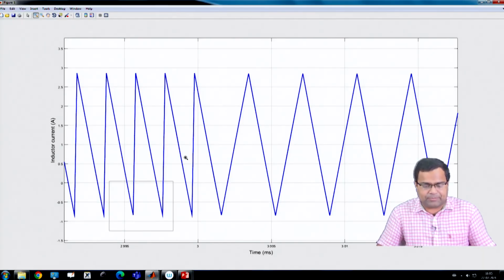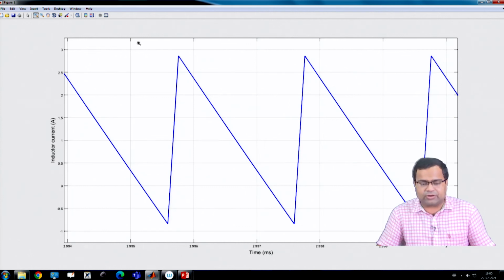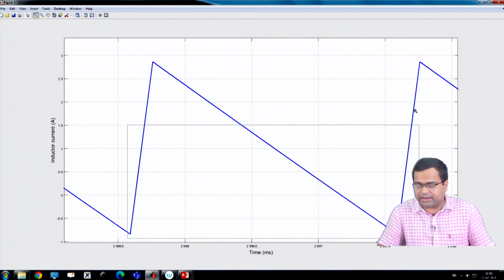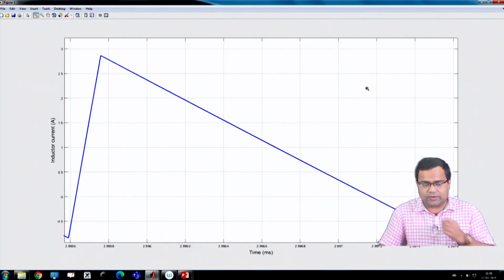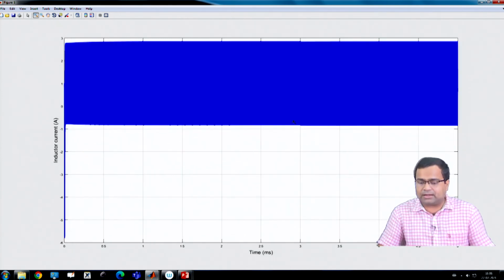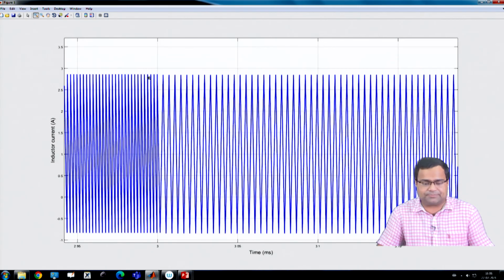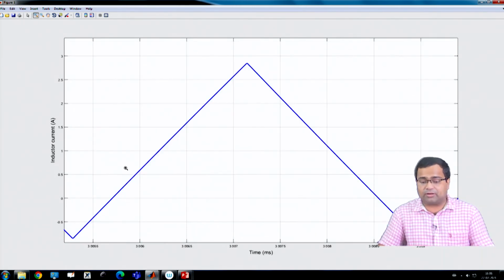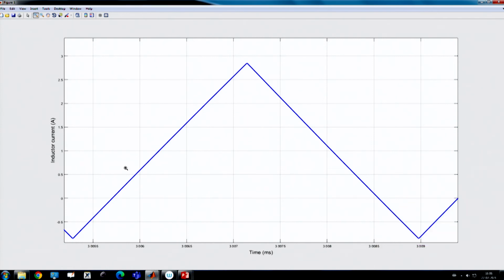So, you can see before the transient, this is the waveform where your duty ratio is pretty low. The on time compared to the total time is low, because if I take the cycle from here to here, it is a very low duty ratio. But after the transient, the on time is pretty large compared to the off time, because here it is like a 50% duty ratio, that means your output voltage is 1 volt and input voltage is 2 volt. So, you can further reduce, there is no problem.